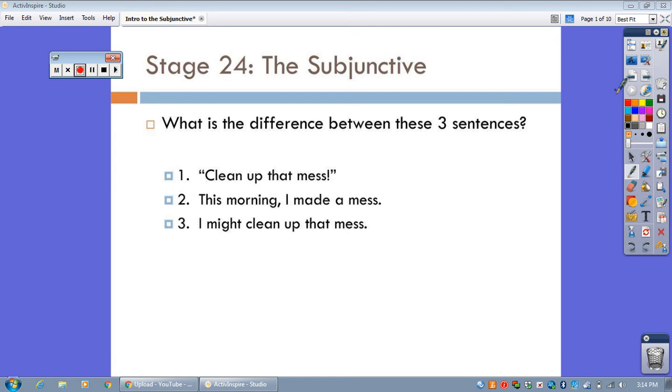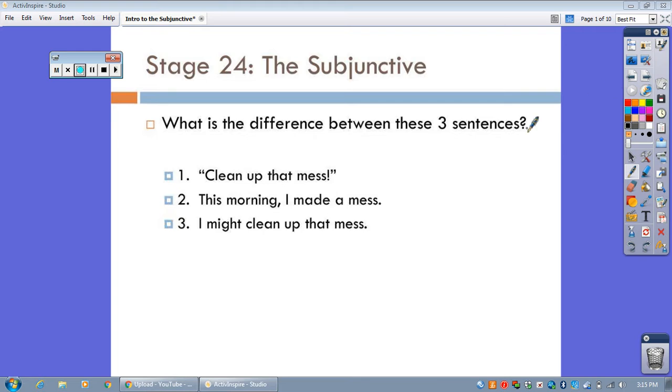Stage 24, the subjunctive. Okay, it sounds terrible, but it's really not. Let's take a look at English first. What's the difference between these three sentences? Clean up that mess. This morning I made a mess, and I might clean up that mess.